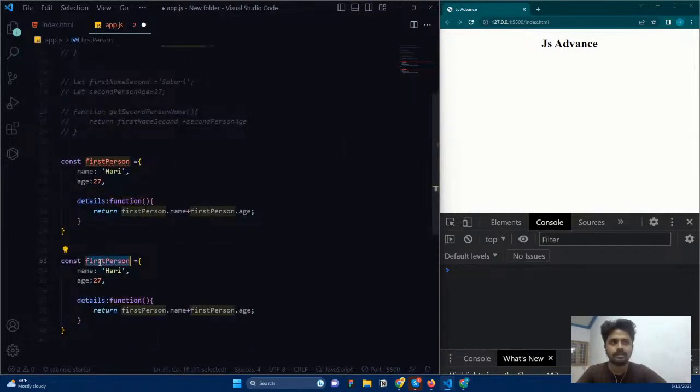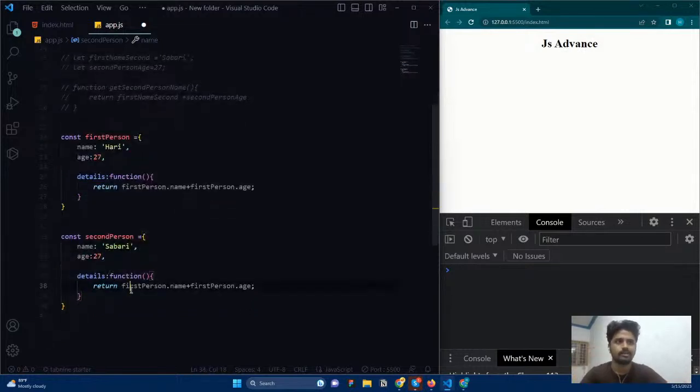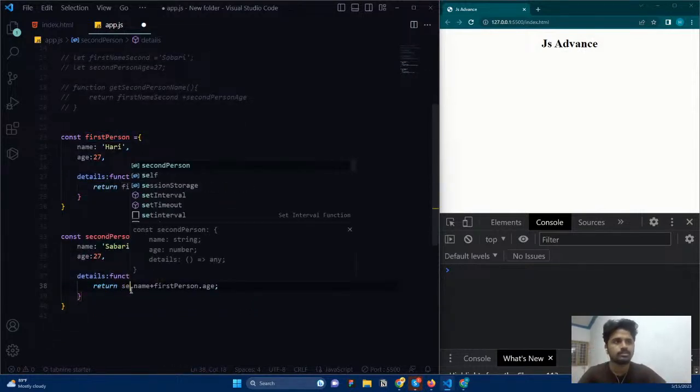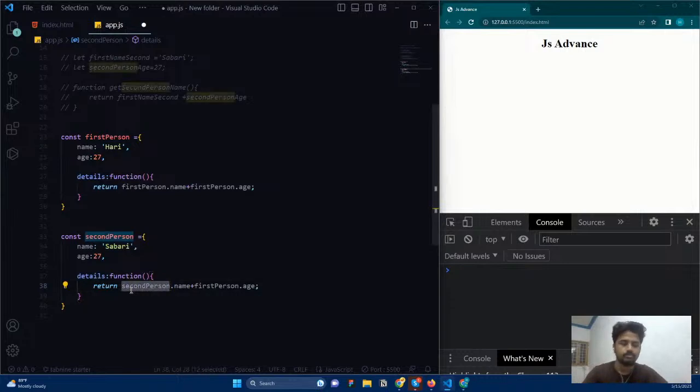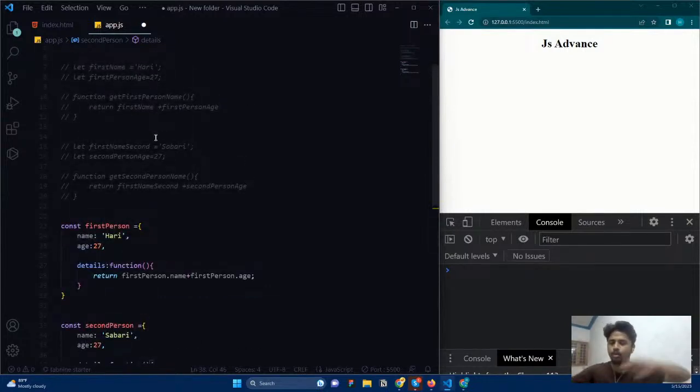But here there is a problem with the second person. If I say second person, something like this, okay? And here let me change this to second person, like this. So we have created it. So we solved the problem of keeping code separated. We grouped it together and combined a structure, that is well and good.